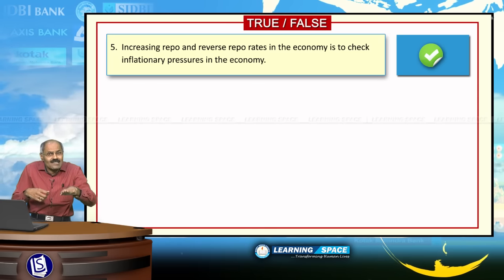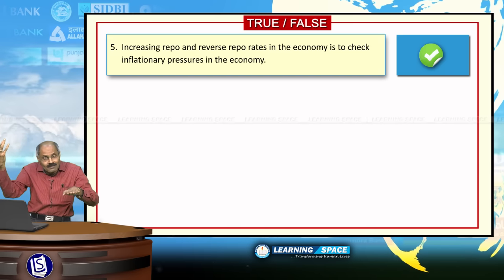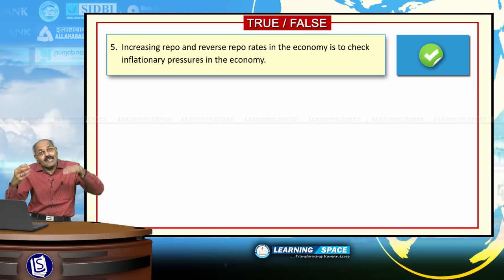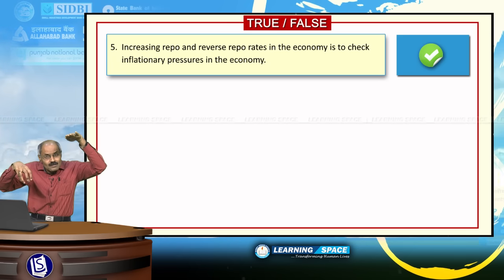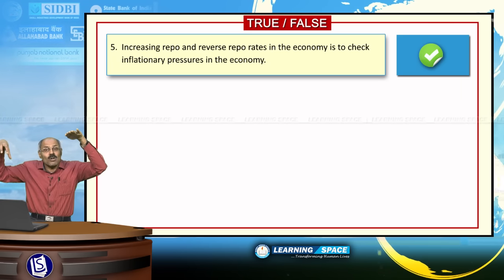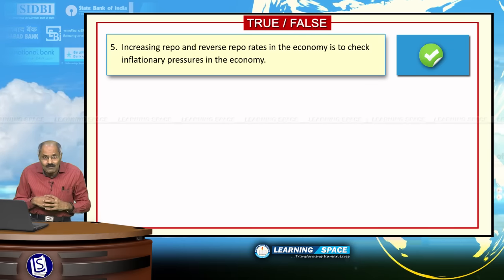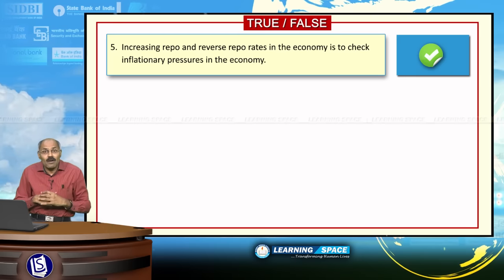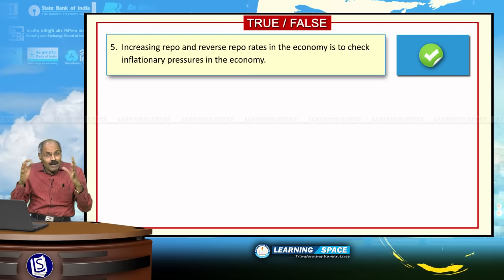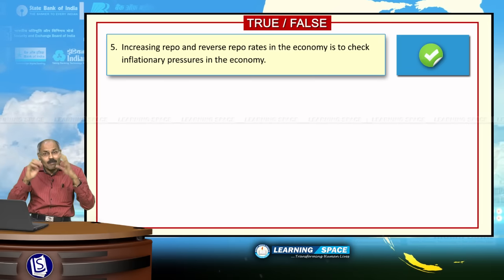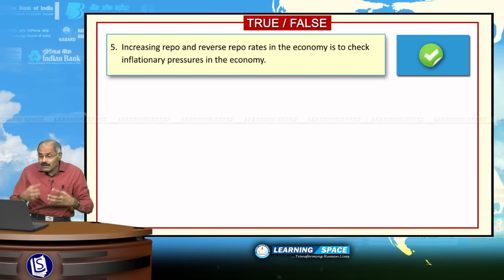When they reduce interest rates, growth will be there, but inflation will also be there. If they increase interest rates, inflation will be reduced, but at the same time growth will also be reduced, which ultimately will lead to raising unemployment levels. So, judiciously Reserve Bank of India has to strike a balance between inflation and growth. Please don't forget.